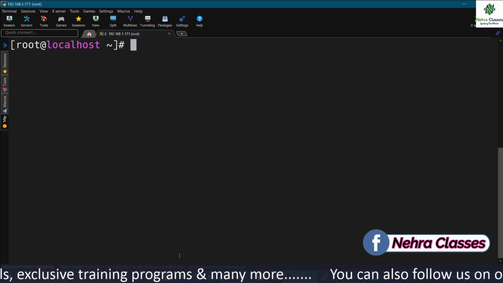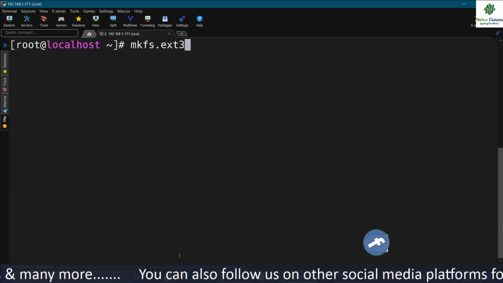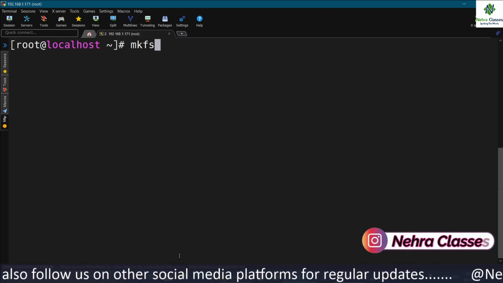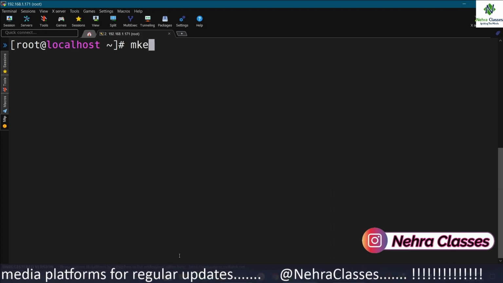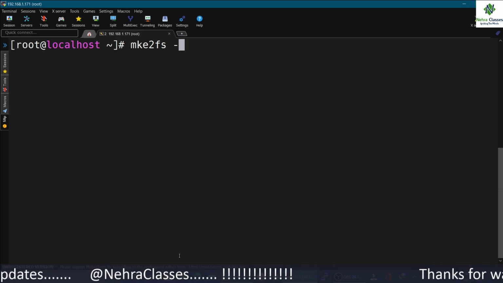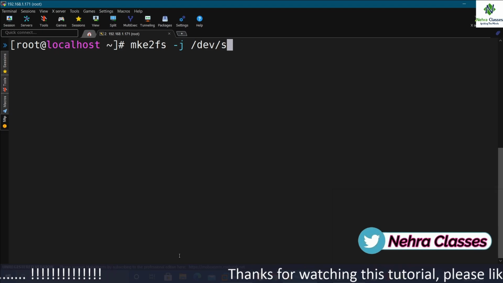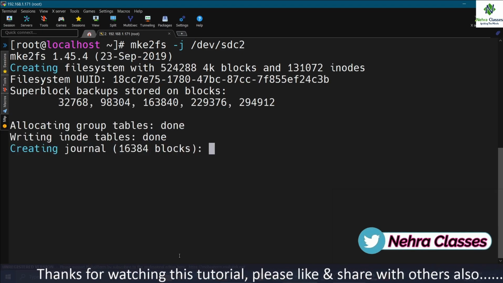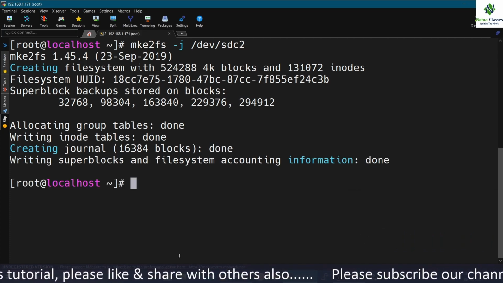So if we want to create the ext3 file system, we can execute the mkfs.ext3 command. It will create the ext3 file system on the partition. But we can also use the mke2fs command here. After that we can mention -j for journaling, and after that we can specify the partition name, that is /dev/sdc2. So this command will create the ext3 file system on the partition.